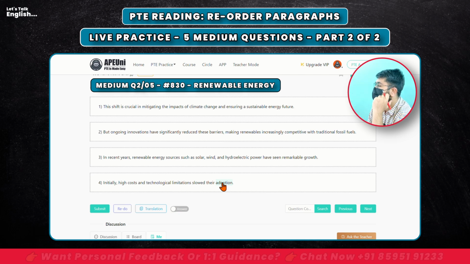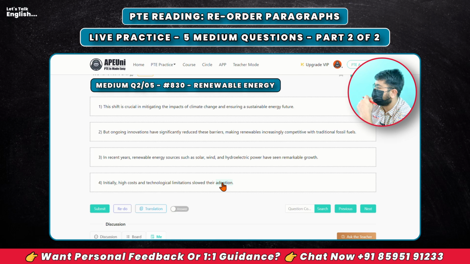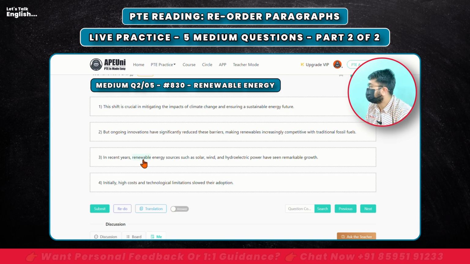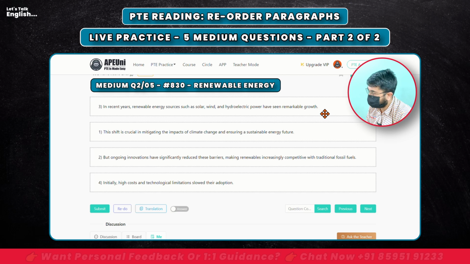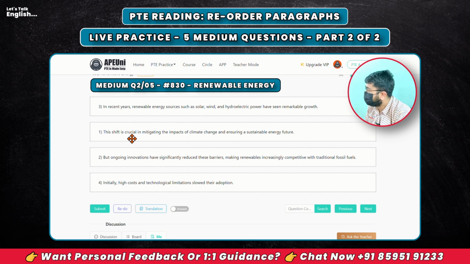I don't know why, I think I zoned out. But I still feel third one wala should be on the top. In recent years, renewable energy sources such as solar, wind and hydroelectric power have seen remarkable growth. Okay. This shift, kaun sa shift? There is no shift as such in third sentence.